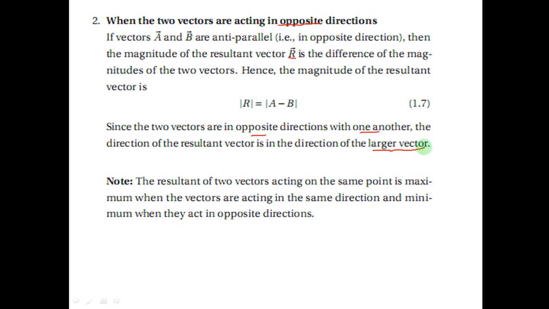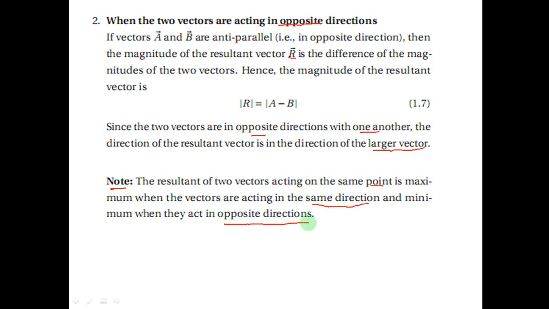When two vectors are in opposite direction, or if they are anti-parallel, the magnitude in the absolute value is A minus B, but the direction of the resultant vector is always that of the larger vector. You must consider these points as a note. The resultant of two vectors acting on the same point is maximum when the vectors are acting in the same direction, and minimum when they are in opposite direction.